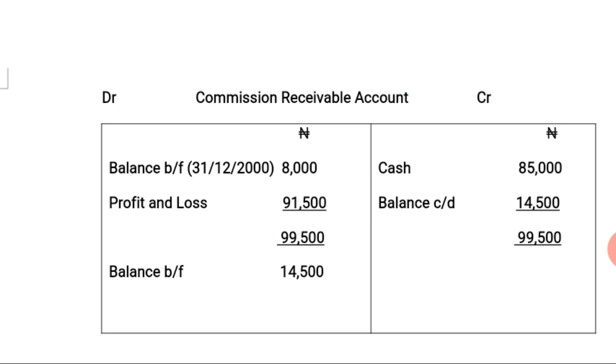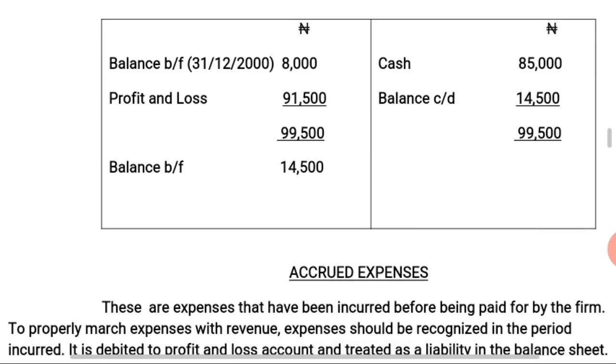Then the accrued income for the current year will now become the balance brought forward for the next accounting year, which is 14,500 naira. So that's an illustration on commission receivable accounts.